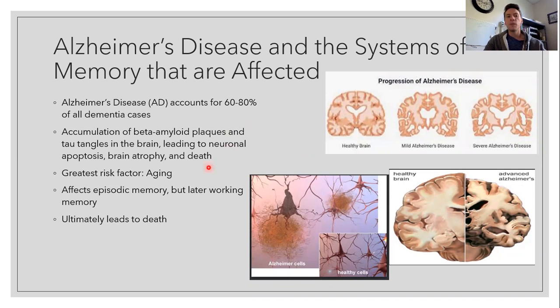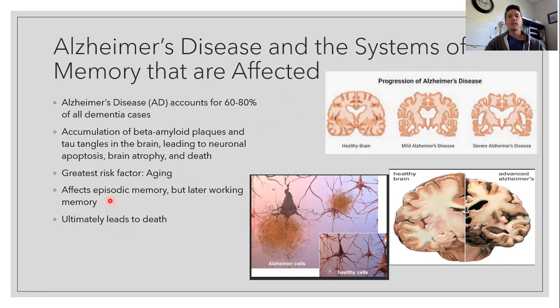Now, earlier I mentioned the greatest risk factor is aging. And I do want to mention that this does not mean that all older adults obtain Alzheimer's disease. What I mean to say is that the majority of people that have Alzheimer's disease are older than 60 years old. So aging is associated with an increased proclivity to obtain Alzheimer's disease.